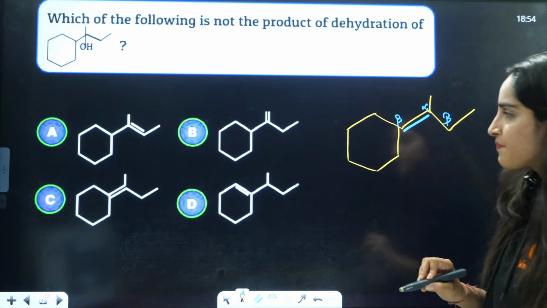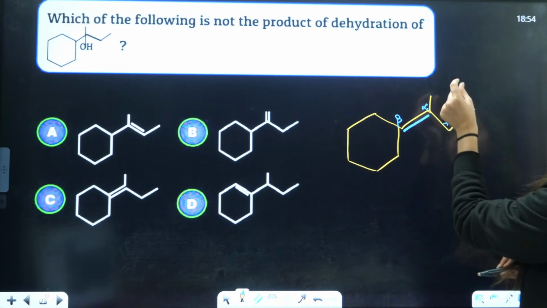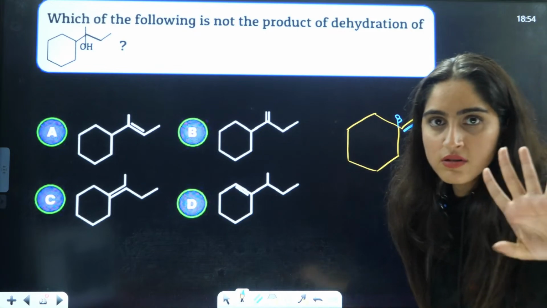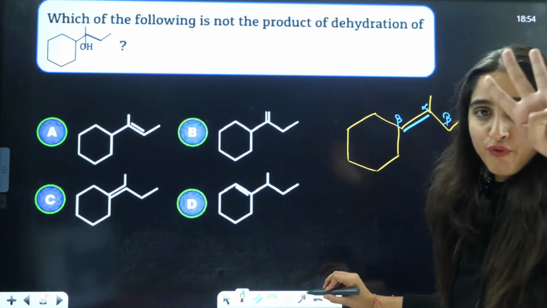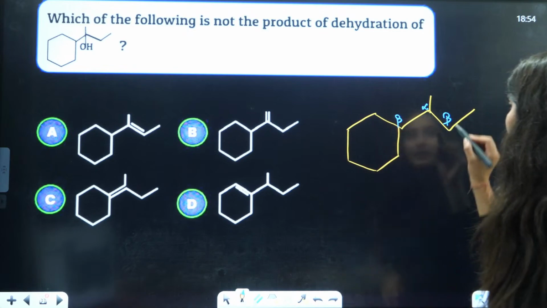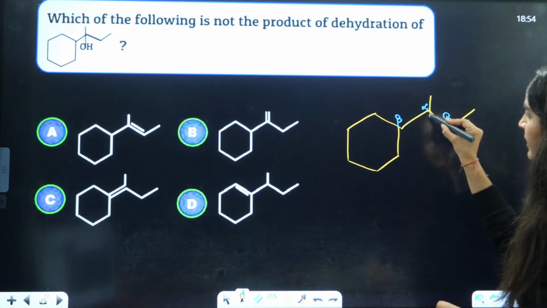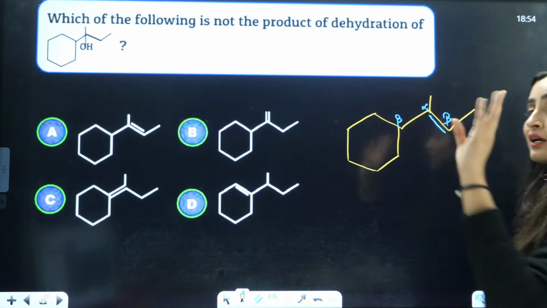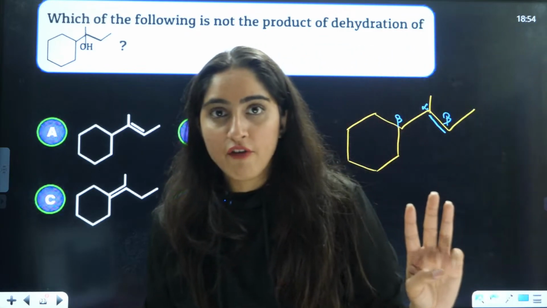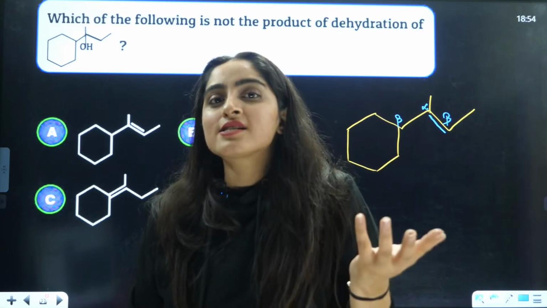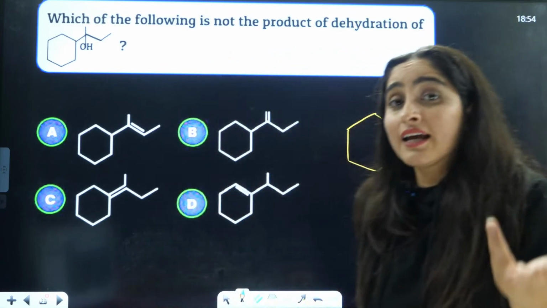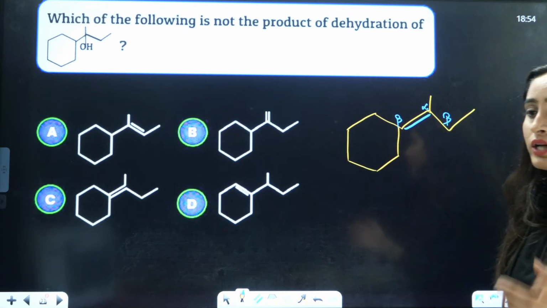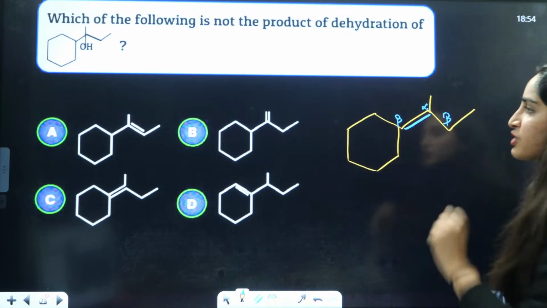Now, if you say that hydrogen is removed from this side, then the double bond will be present here, right? If the double bond is present here, you have 1, 2, 3, 4, 4 alkyl groups, which means 4 substitutions. But if you remove beta hydrogen from this side, then this will be the double bond that you will have. Now 1, 2, 3, 3 alkyls you will have. But the more the alkyl substitution, the more stable the alkene according to Saytzeff rule. So this will be the major product, right?